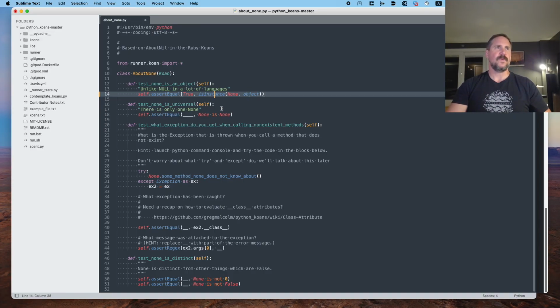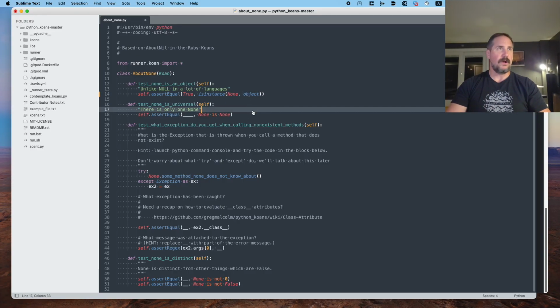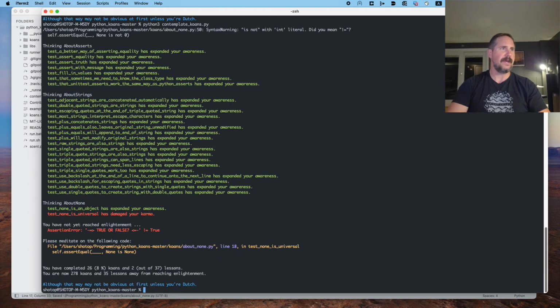Now an instance is kind of like a copy of something. Let's say we have a class called dog, and we could have many instances of dog. Like one instance of the class dog could be German Shepherd, or another instance could be a poodle. And so an instance is like a stamp of a more general thing, typically. In this case, None is a type of, or is an instance of, object. Let's run that and make sure that all of these resolve to be equal on both sides and therefore pass. It looks like they did.